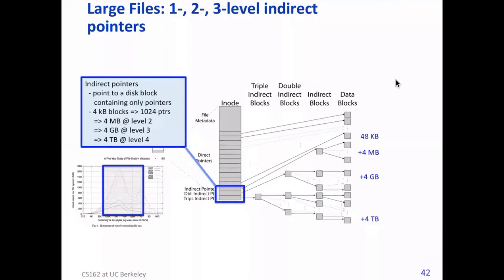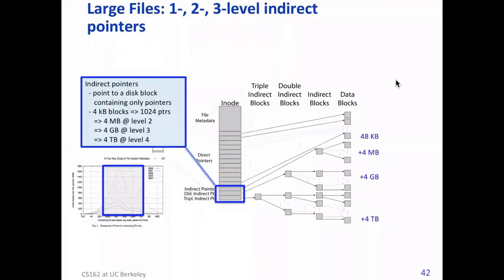Now if your file size is 48 KB plus 4 MB, then you come to the blue rectangle shown at the bottom, and from there you get links to, basically, where the file can be of the size 4 GB plus 4 MB plus 48 KB.